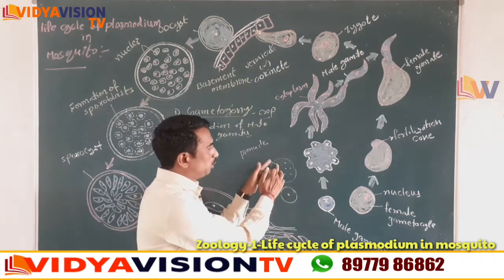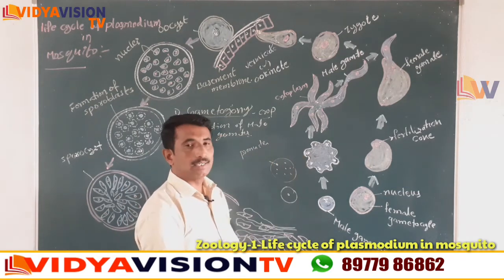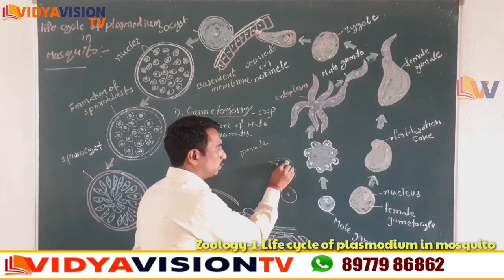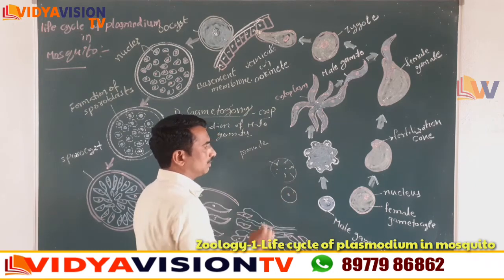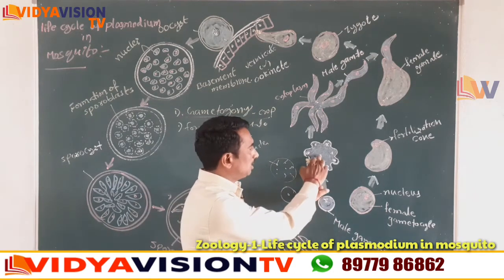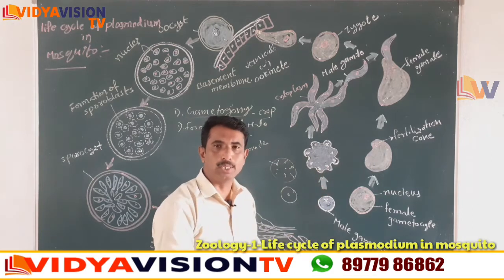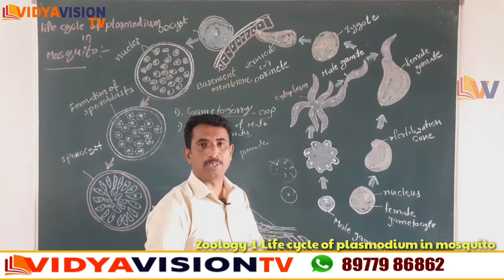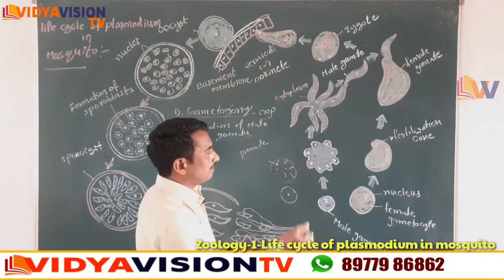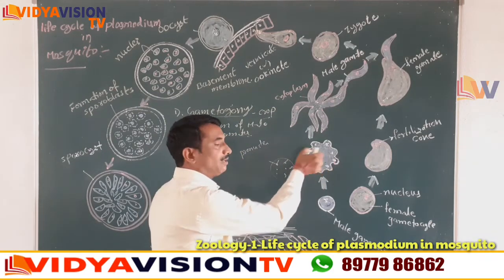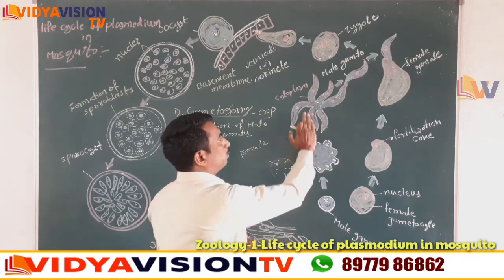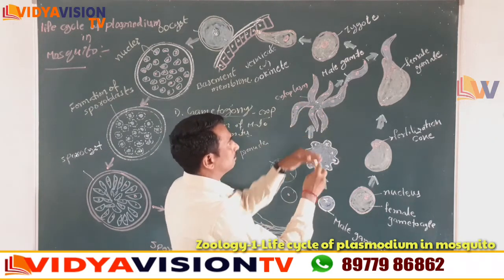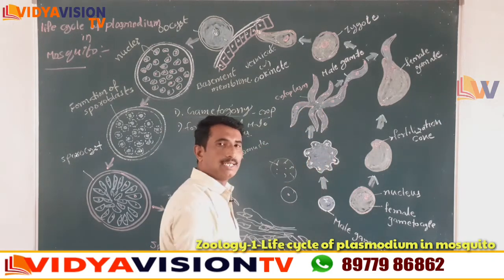These pronuclei move to the peripheral side. Observe clearly, the 8 daughter nuclei or 8 pronuclei move to the peripheral side of the male gametocyte. Now next children, the cytoplasm of the male gametocyte is pushed outside. Here is the cytoplasm of the male gametocyte.